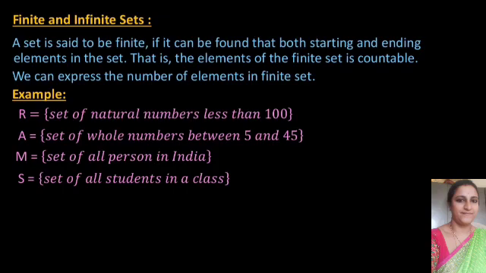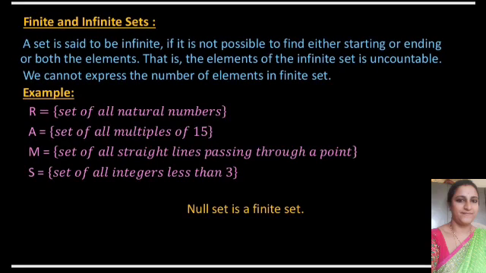So understand children? Our next concept is the infinite set. What is an infinite set? A set is said to be infinite if it is not possible to find either the starting or the ending or both elements. That is, the elements of the infinite set are uncountable. So we cannot express the number of elements in an infinite set. If you observe the definition, it is purely opposite to the finite set. In an infinite set there is no starting or ending element. We cannot find either starting or ending elements, and we cannot count also.